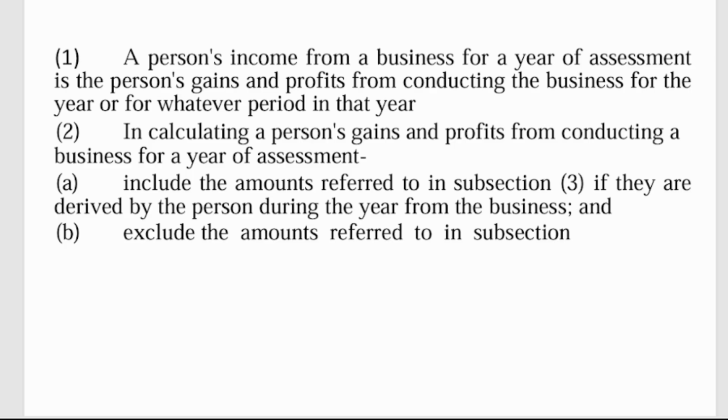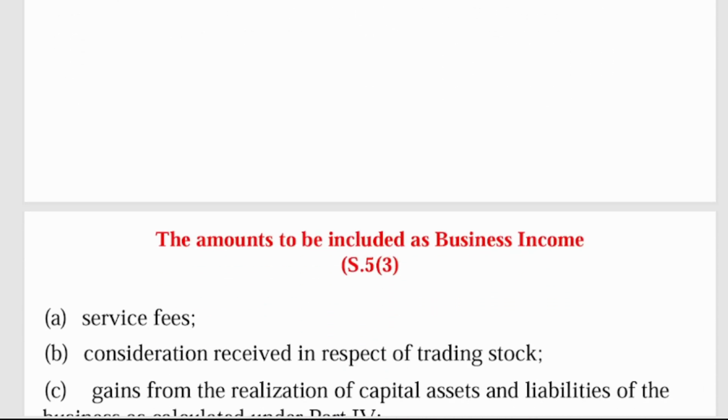Today I come to learn business income. So, what is business income? A person's income from a business for a year of assessment is the person's gains and profits from conducting a business for the year, or for whatever period in that year. In calculating a person's gains and profits from conducting a business for a year of assessment, it includes the amount referred to in subsection 3 if they are derived by the person during the year from the business, and excludes the amount referred to in the subsection.